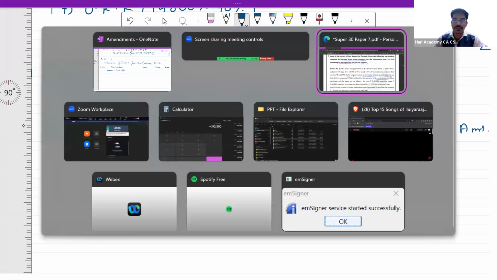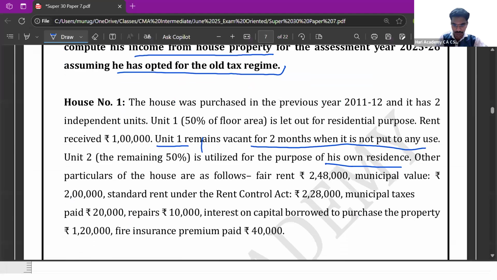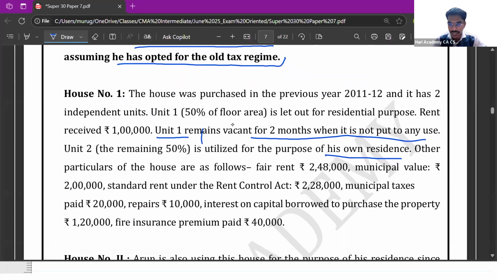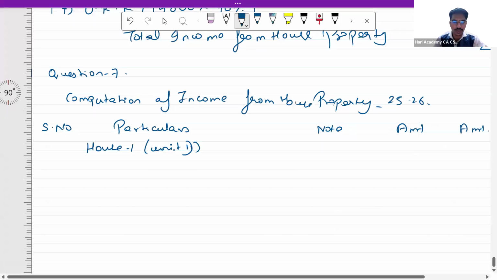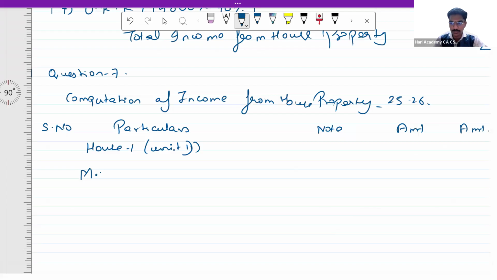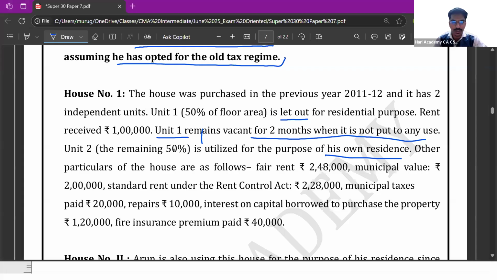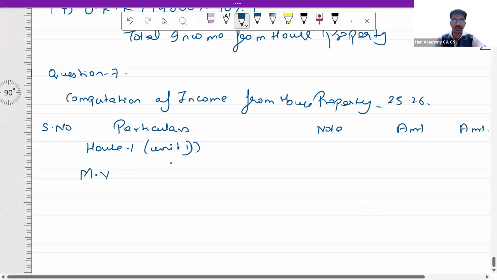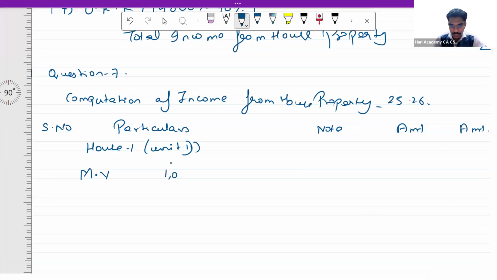First we have to find out the gross annual value. Unit 1 is let out for residential purpose. So for that we have to take the municipal valuation. Municipal valuation of the house is 2 lakhs. But since it is half, we have to take only half. So municipal valuation is 1 lakh.